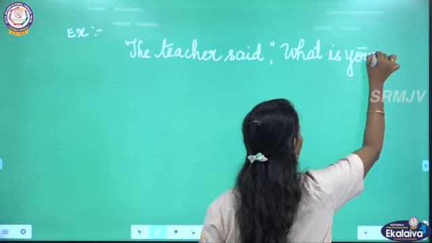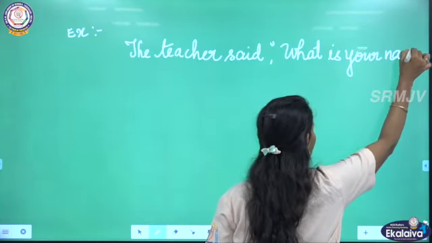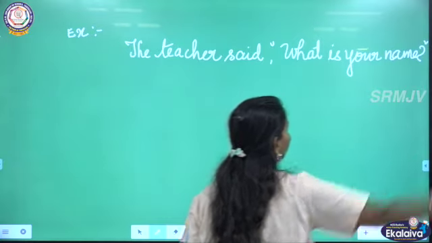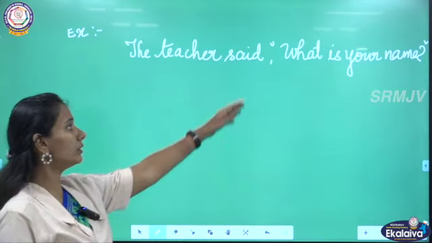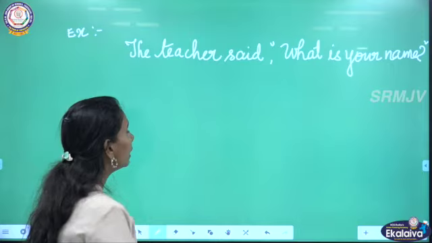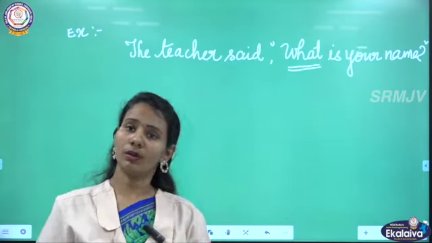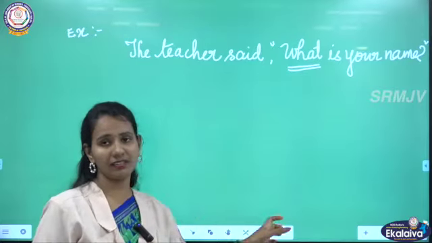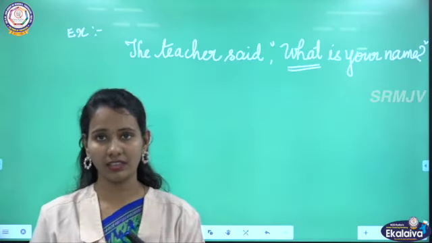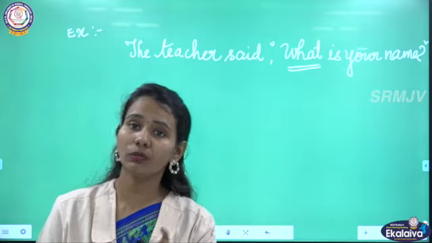The teacher said, "What is your name?" You can see I have started the question with a question word. And in the case of interrogative sentences, you can change the reporting verb.